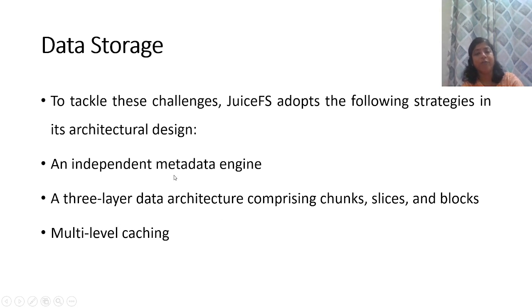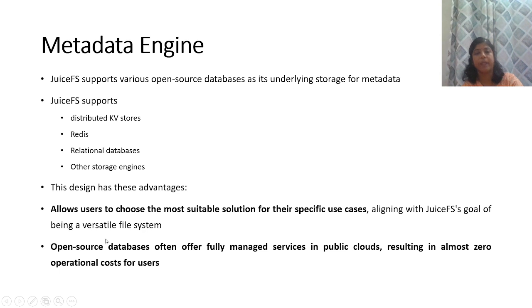To get rid of all these issues or pitfalls, JuiceFS adopts the following strategies in its architectural design. First of all, it uses an independent metadata engine. Then it considers the three-layer data architecture, which consists of chunks, slices, and blocks. And lastly, it considers multi-level caching.